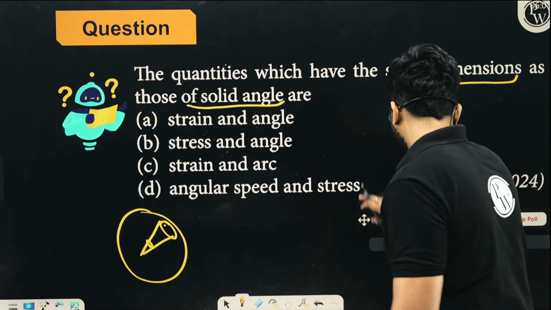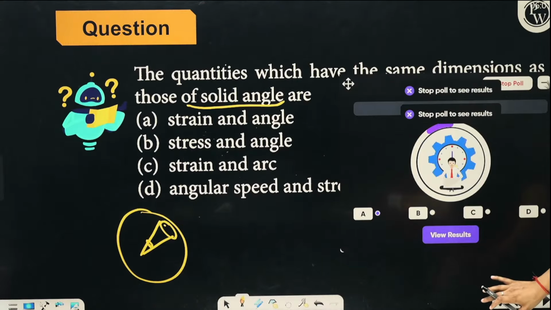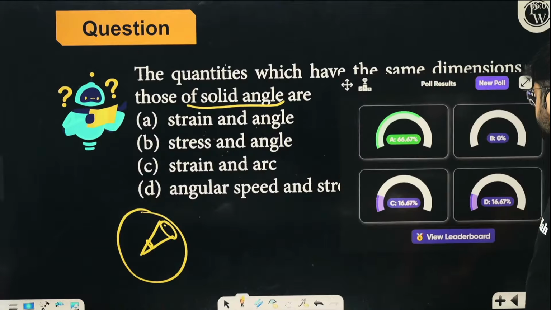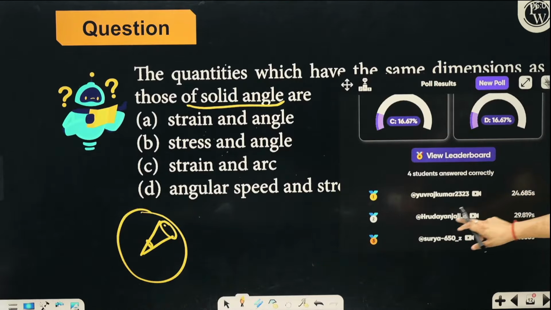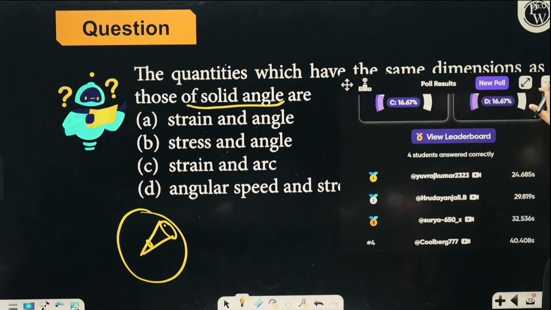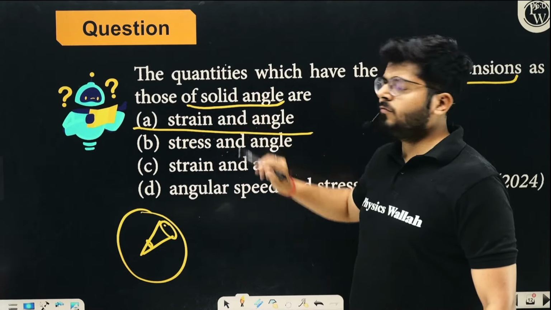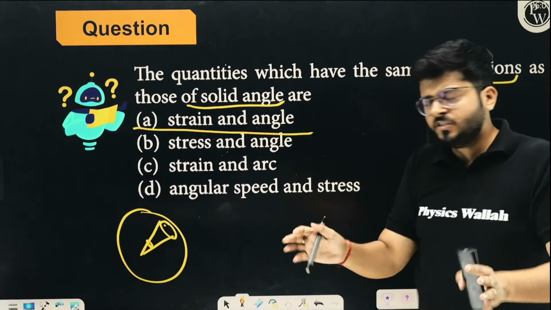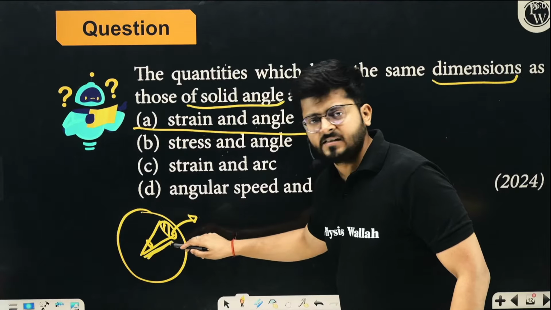So let's say, who is actually correct? Yuvraj gave the answer fastest, then you have Hruday, Surya, and then Kulberg. Of course option A is the correct option, because we have to look for a quantity that has the same dimensional formula as solid angle. Solid angle is dimensionless. Solid angle is area upon square of distance.